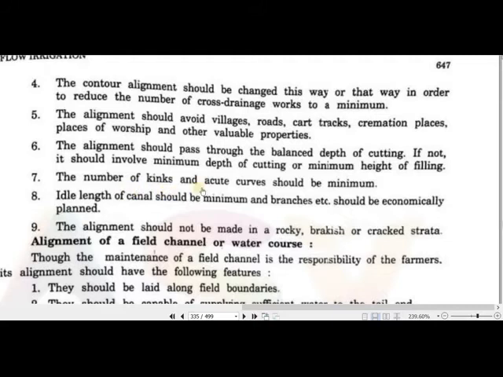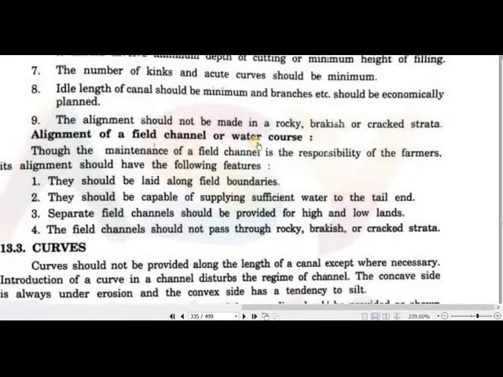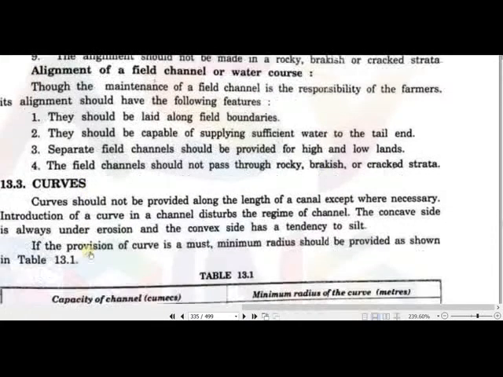The number of kinks and small curves should be minimum, and the length of the canal should be minimum, and branches should be economically planned. For the alignment of a field channel or a water course in the farmer's field, they should not be laid along the field boundaries. They should be capable of supplying sufficient water up to the tail end, because tail end farmers get a very low amount of water. Separate field channels should be provided for high and low lands. The field channel should not pass through any rocky, brackish or cracked strata.